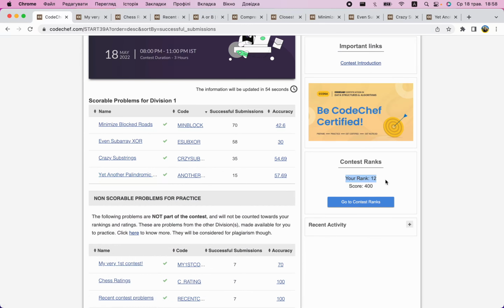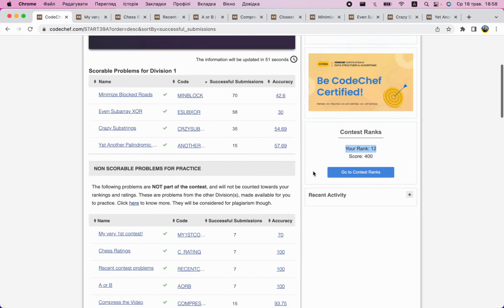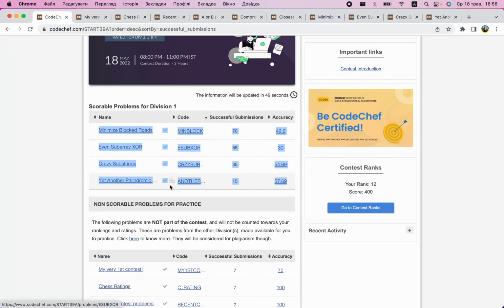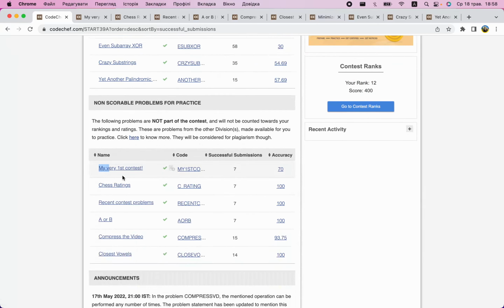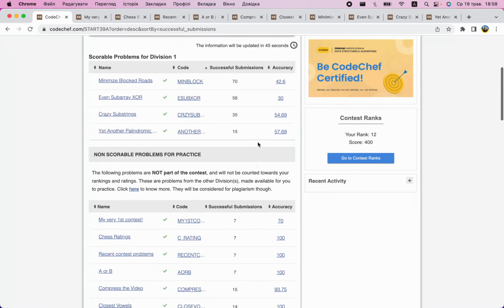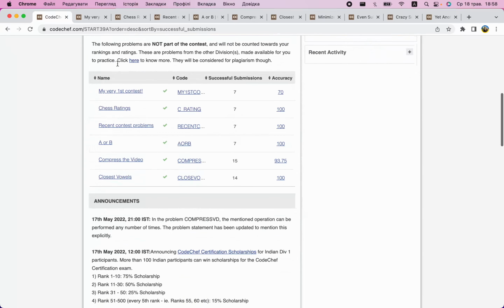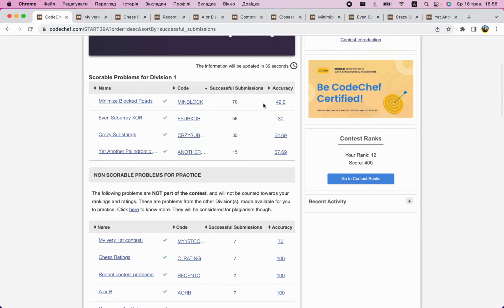I only got rank 12, but that's because the majority of people start with scorable problems and I start with non-scorable. So before I even got to this, I had to go through all of this, and this time there are 6 of them. That kind of didn't play in my favor, but it doesn't matter because it's unrated.